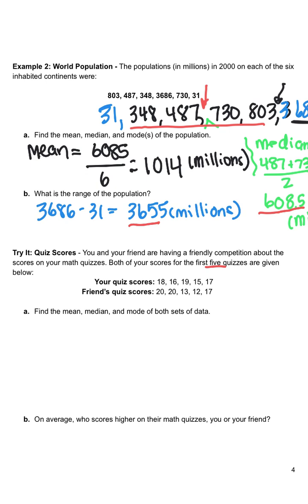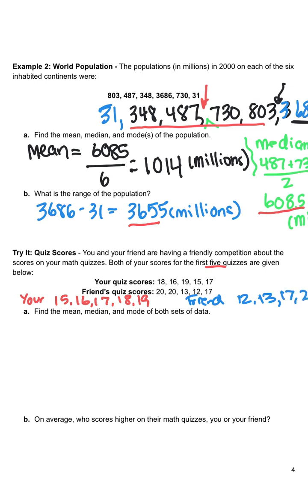So one of the first things we need to do is put the scores in least to greatest. So I'm going to put your scores in order from least to greatest. And again, there's only 5 numbers, so it won't take very long. 17, 18, 19. So I have 15, 16, 17, 18, 19. Look at that, right in a row. And your friend's scores, we'll put those in order from least to greatest. 12, that was pretty low. 13, but then a 17 and 2 20s.